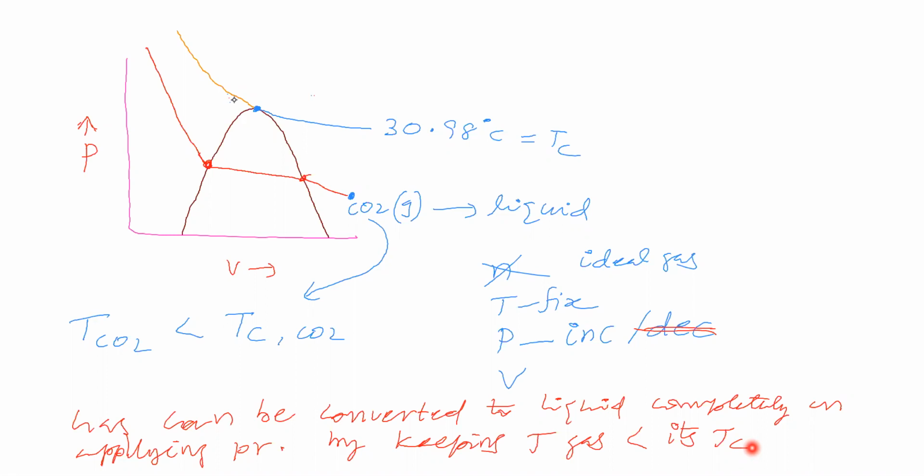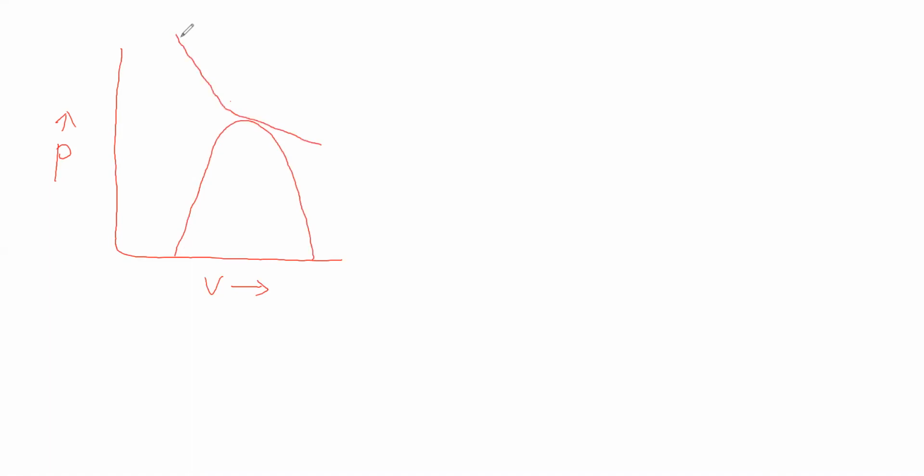Suppose the temperature is greater than its critical temperature, how will it behave? That we will see. Now we are taking a temperature greater than the critical temperature. Here we'll take pressure, here we'll take volume. It is the dome. This is the critical temperature point. For carbon dioxide, the critical temperature is 30.98 degrees Celsius.